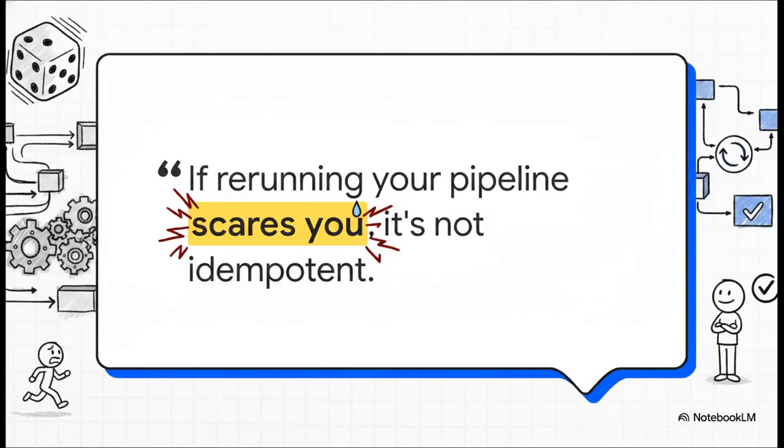And honestly, this perfectly illustrates the incredibly high stakes of what we're about to unpack. Data engineer Chetan Gupta put it brilliantly. He said, if rerunning your pipeline scares you, it's not idempotent. I love that. Rerunning a pipeline shouldn't be some terrifying roll of the dice. It should be a boring, safe, totally normal operation. So how exactly do we get there?